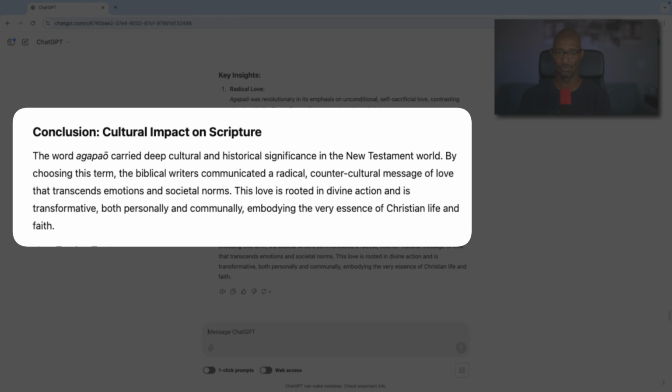I'm going to end with this. The word agapaō carried deep cultural and historical significance in the New Testament world. By choosing this term, the biblical writers communicated a radical countercultural message of love that transcends emotions and societal norms. This love is rooted in divine action and is transformative both personally and communally, embodying the very essence of Christian life and faith. Well, family, that's all I have for you in this video.